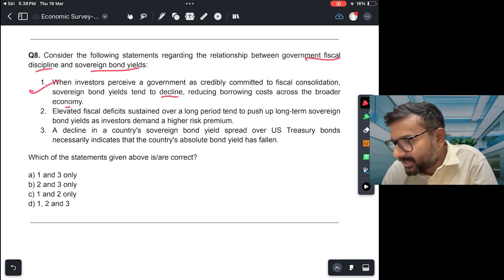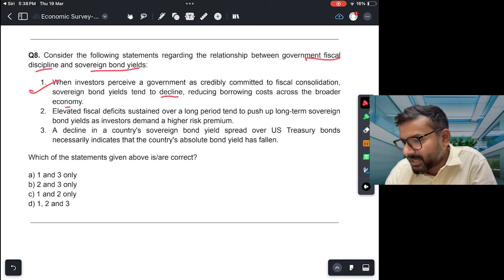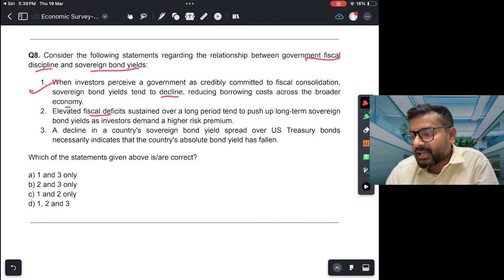Second, elevated fiscal deficit sustained over a long period tend to push up long-term sovereign bond yields as investors demand a higher risk premium. This is also true. अगर fiscal deficit is high for a long period of time, then people will not see the government as very credible. The people will not trust the government to return their money, and therefore they will expect a higher return. So higher risk premium आ जाएगा. So this is also correct.